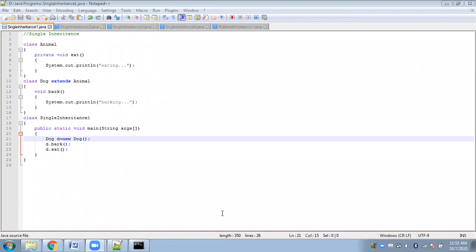Why are we creating objects of the child class only and not of the base class? In here also and in the second example also. Is it not possible in inheritance to create objects of the parent class?